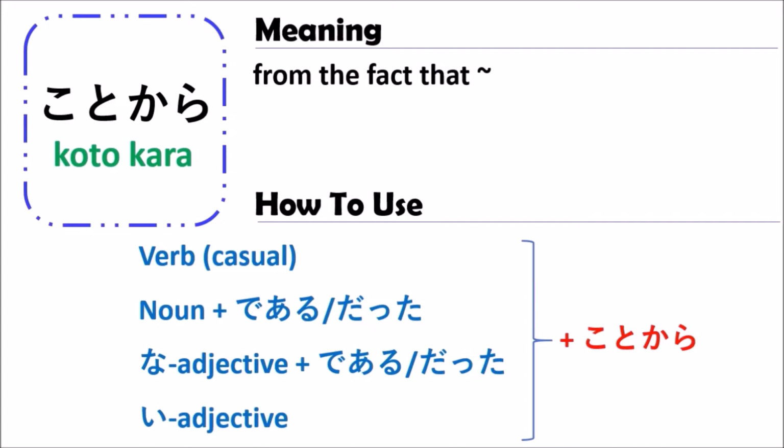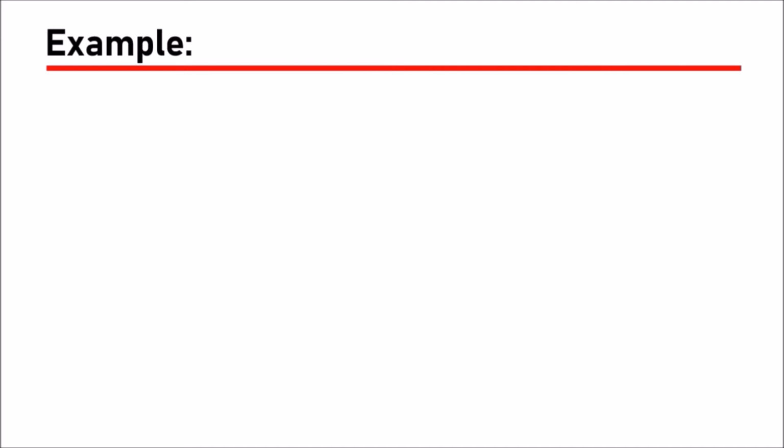So to understand more about how to use the grammar of KOTOKARA, next let's see some samples.